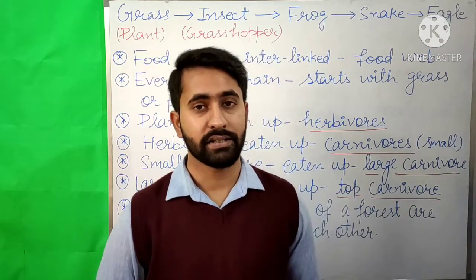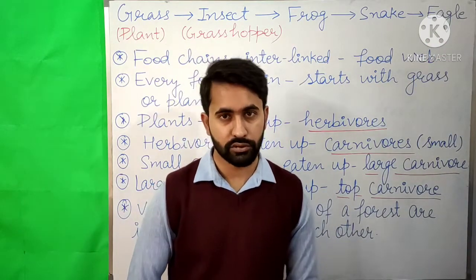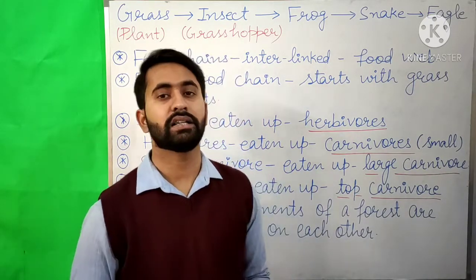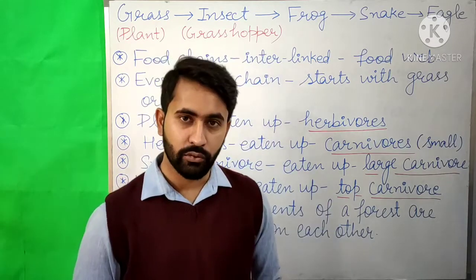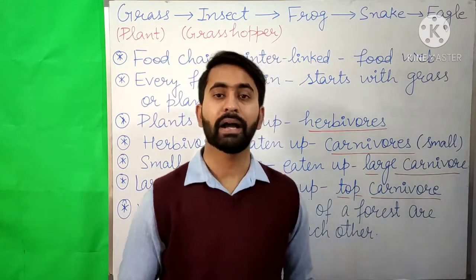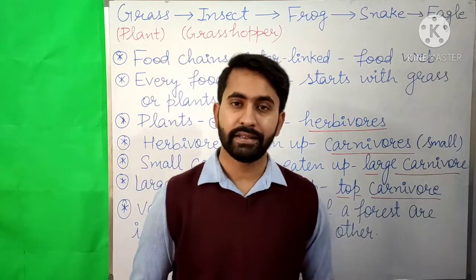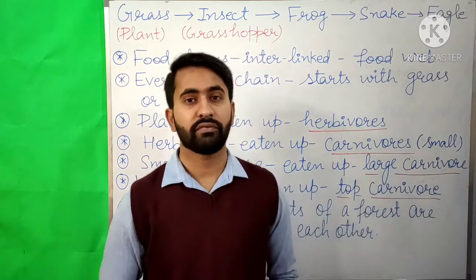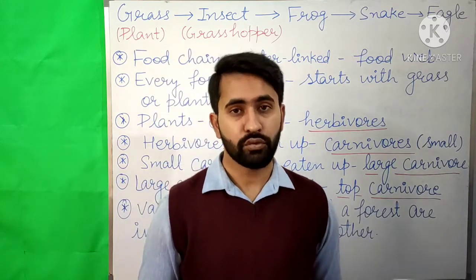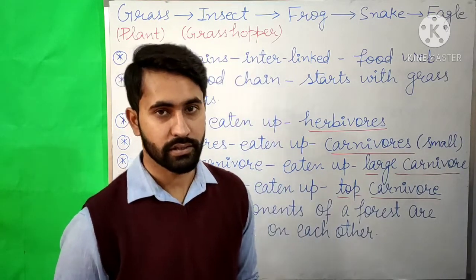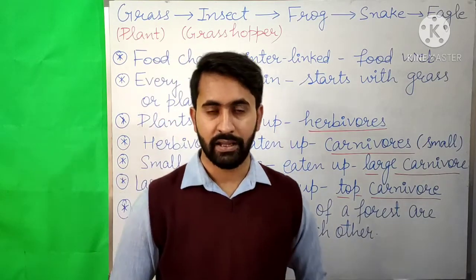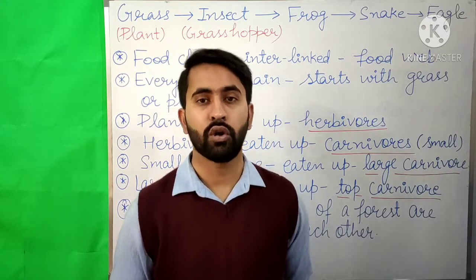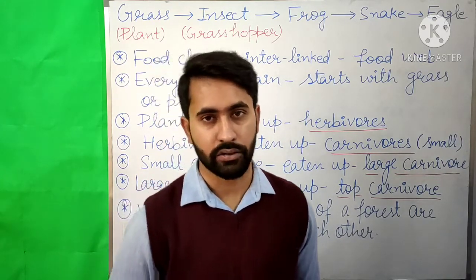The green plants make their food by photosynthesis, and these plants are eaten as food by the herbivores. Many herbivores are eaten as food by the various carnivores. In this way, the food is transferred from the plants to the various animals through the food chains occurring in a forest. When plants and animals die, then the decomposers convert their dead bodies into water, nutrients and carbon dioxide.